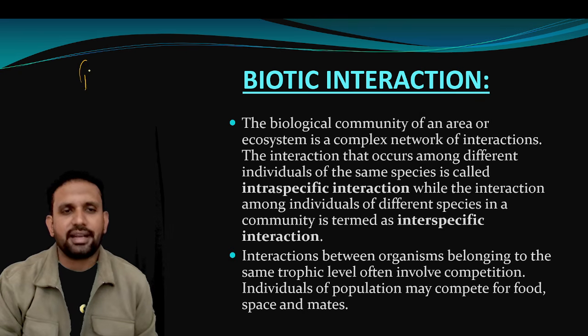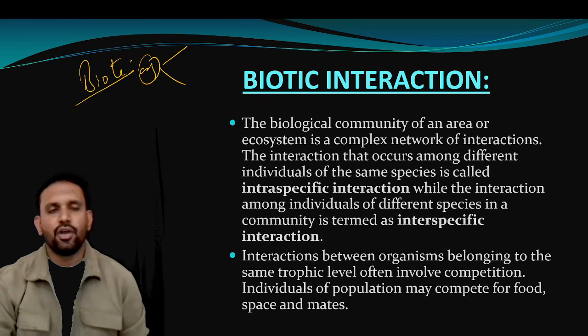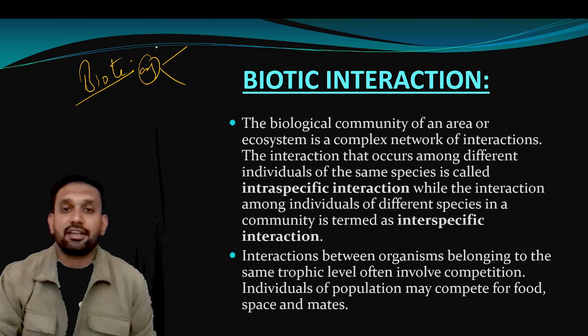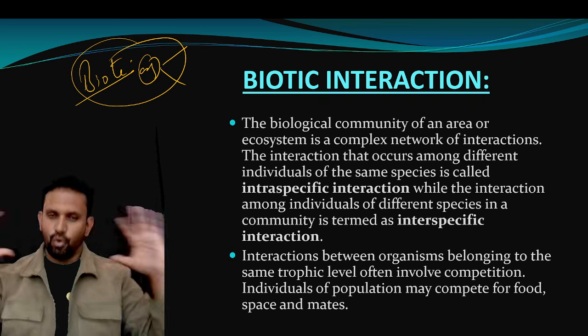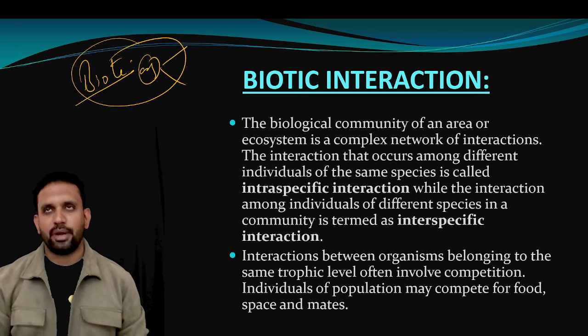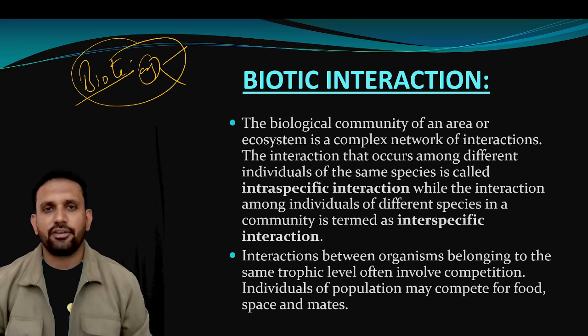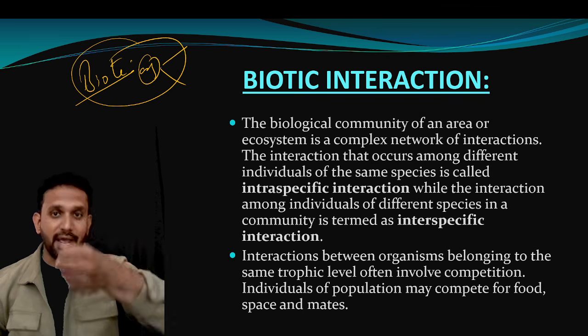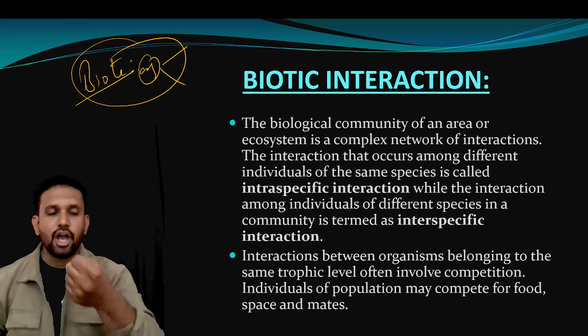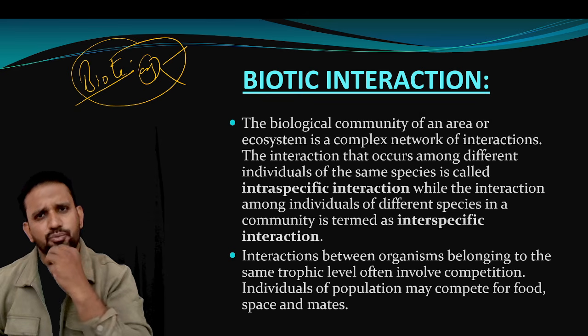So biotic interaction is nothing but biological organisms interacting with each other. That's why it is called biotic interaction. Now one more important question comes to our mind: what number of biological organisms are possible on the planet Earth? If this is the planet Earth, how many biological organisms may be possible?